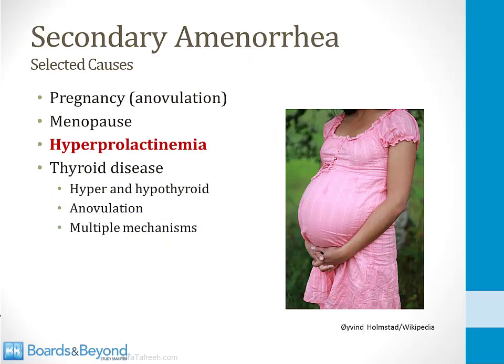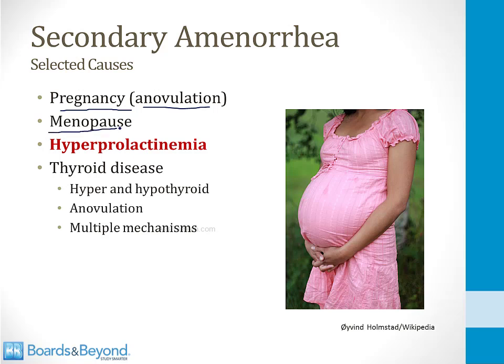Now let's talk about secondary amenorrhea. So this is a situation where a female begins menstruating normally at puberty, but then stops menstruating at some point later in her life. A common cause of this condition is pregnancy. Women who are pregnant do not ovulate, and the embryo implants in the uterus, and this leads to secondary amenorrhea. One of the things you always need to exclude if a woman presents with menstrual irregularities, including amenorrhea, is that the woman could be pregnant.